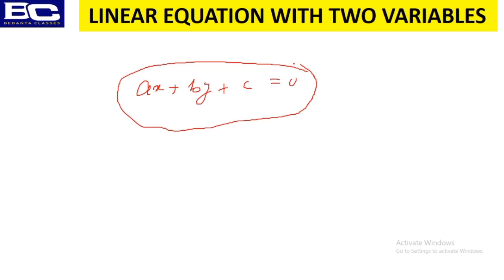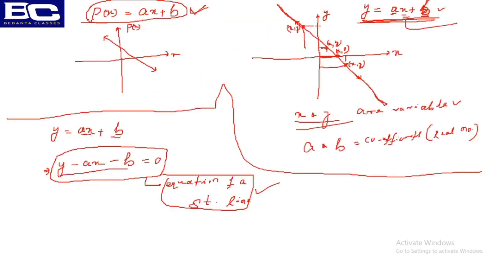In the next classes we will go for the solutions and the representation of the linear equation in two variables. I think you have an idea now. When you represent a linear equation with two variables, obviously there will be a straight line, because we have already got this. So in the next classes when we go for the graphical representation, you will feel it is a lot easier. So don't worry about it. You know the concept now, from where this particular thing comes, so you will be much more confident when you solve questions.